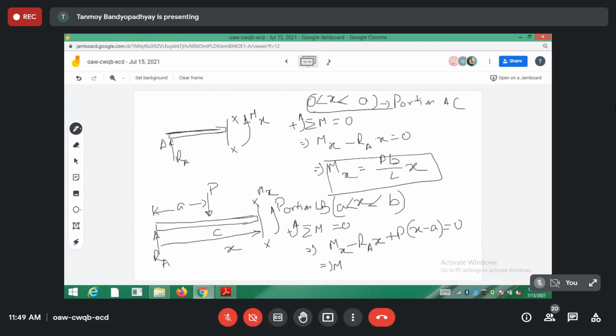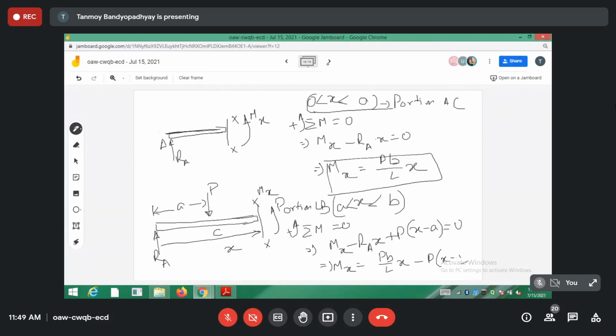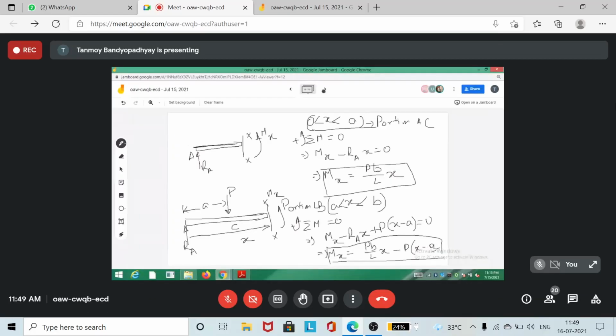If I write the expression for Mx, RA is Pb by L, so Mx equals Pb by L into x minus P into (x minus a). Now you can see that the expressions for the moment in these two portions are different. This one is for the portion AC.